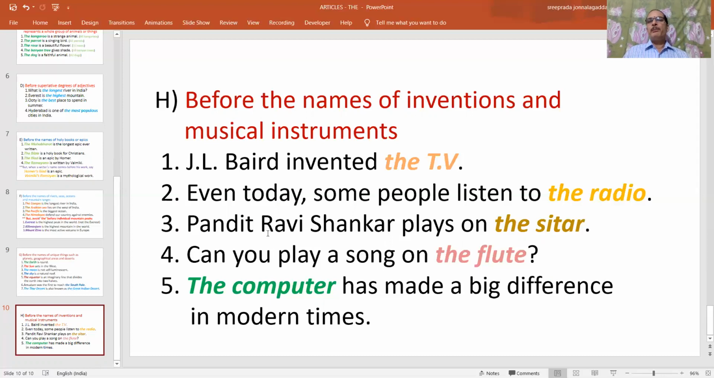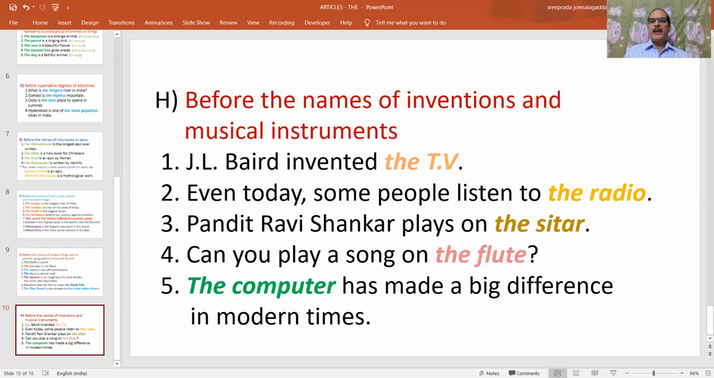Even today, some people listen to the radio. The radio is also an invention. That's why we have to say the radio. Pandit Ravi Shankar plays on the sitar. What is this sitar? Sitar is a musical instrument. That's why before musical instruments also, we should use the. Next one. Can you play a song on the flute? The flute is also a musical instrument.